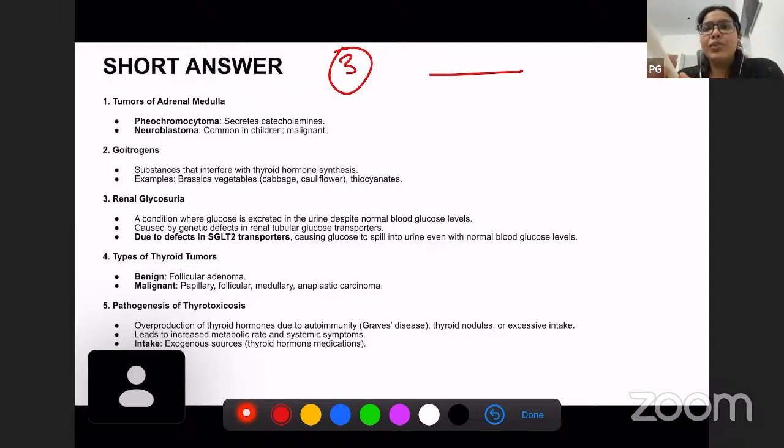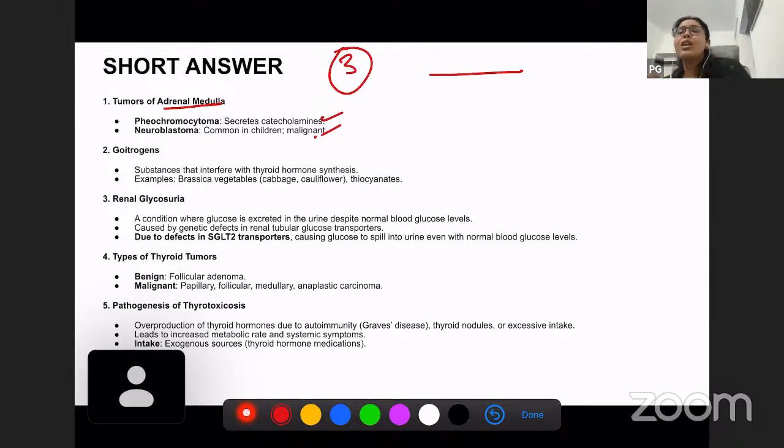Short answer questions: we have tumors of the adrenal medulla. This we have already discussed, that pheochromocytoma secretes catecholamines. We know the functions of catecholamines, you can mention them, and you can also mention the histomorphologic features of pheochromocytoma. Again, neuroblastoma you already mentioned, you can mention the histologic features of neuroblastoma.